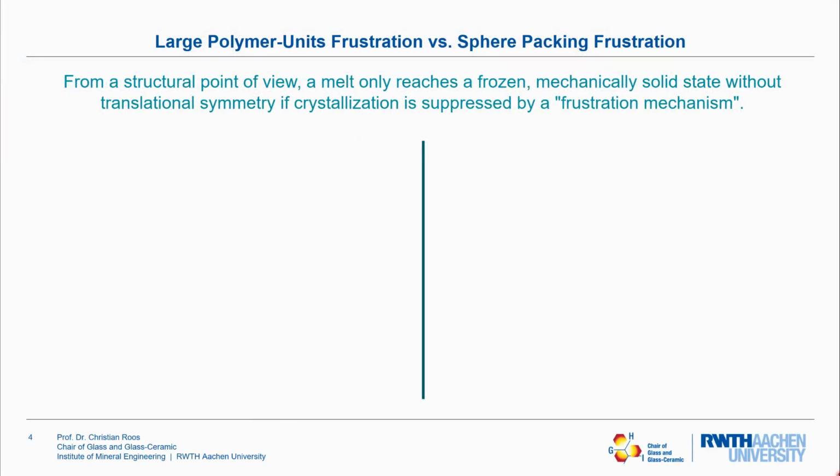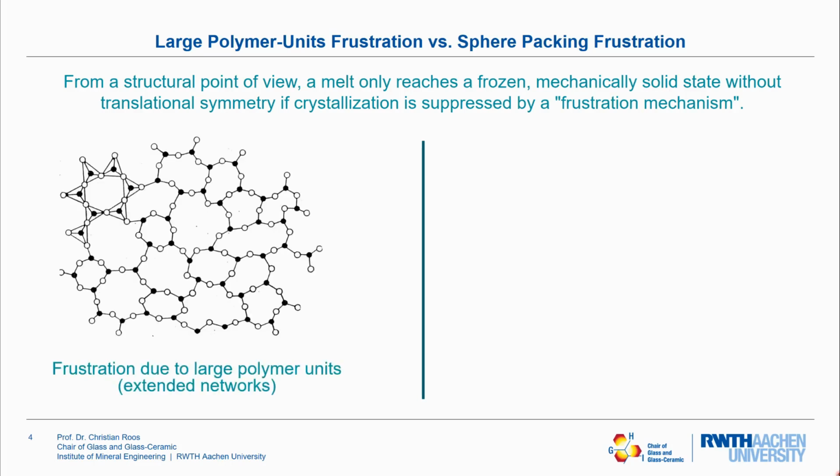Now, from a structural point of view, there are basically two so-called frustration mechanisms with which a melt can reach an uncrystalline state. The first one is frustration due to large polymer units, meaning the network is highly connected and is not able to rechange to a crystalline structure.